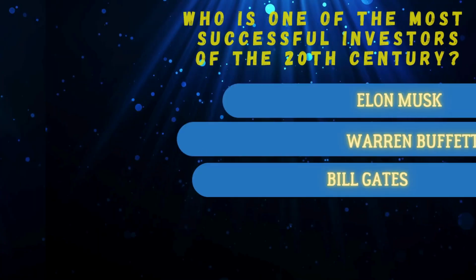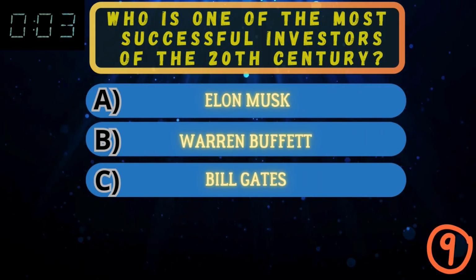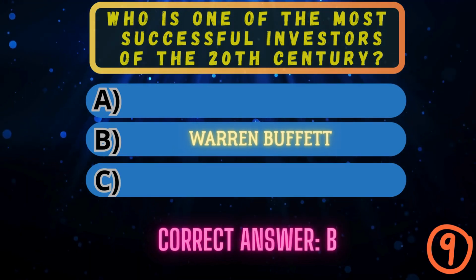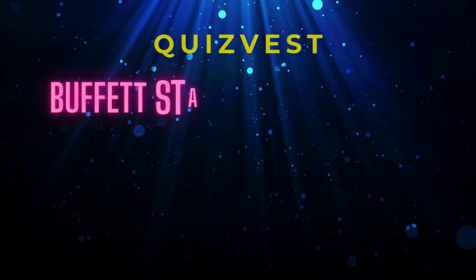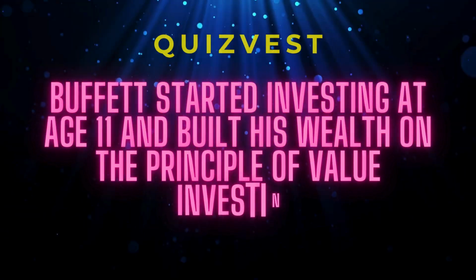Who is one of the most successful investors of the 20th century? Correct answer. B. Buffett started investing at age 11 and built his wealth on the principle of value investing.